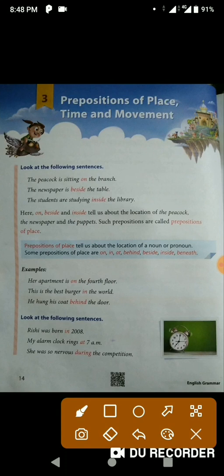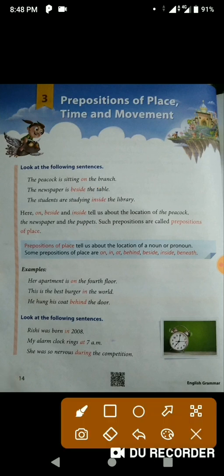Dear children, what is a preposition of place? We have already talked about what is a preposition. Now, let's see what is a preposition of place. It tells us about the location, the position, or the place of a noun or a pronoun we are talking about in a sentence. For example, the peacock is sitting on the branch. So what is this on? This is showing us the position of the peacock. Where is the peacock sitting? On the branch.